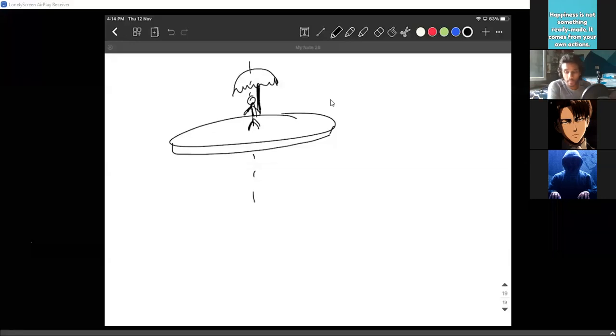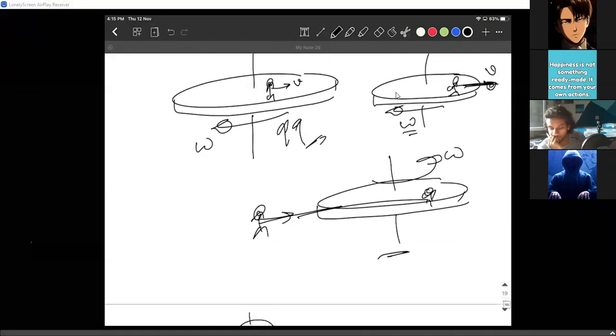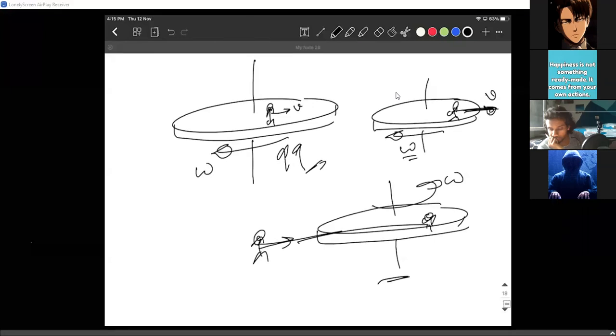I want to discuss one case, that previous case only, sir. But that whole disk is also moving in a linear way. Oh, it gets complicated.